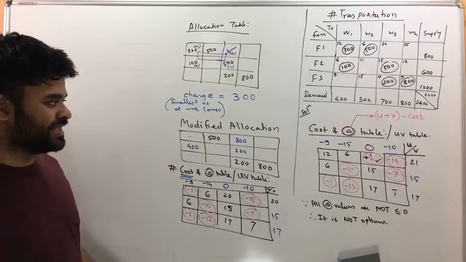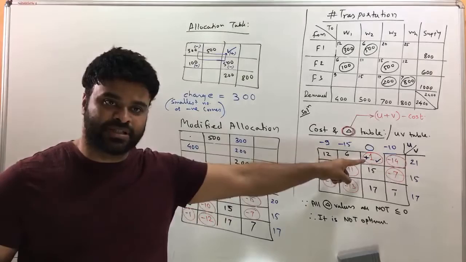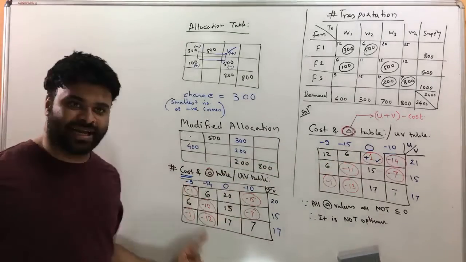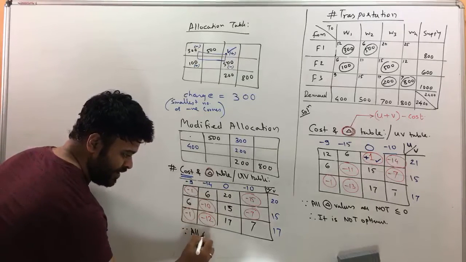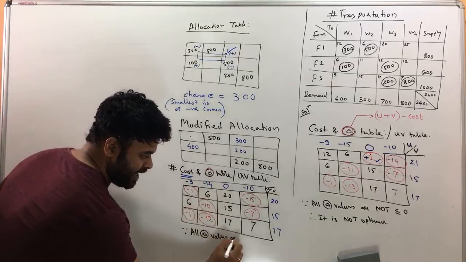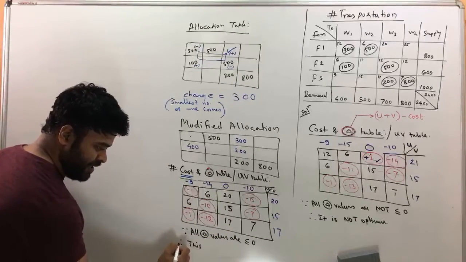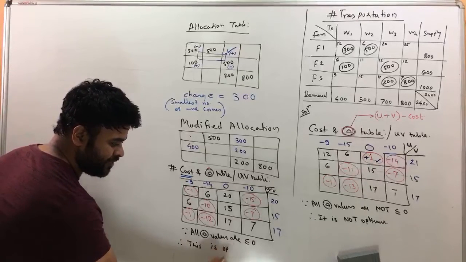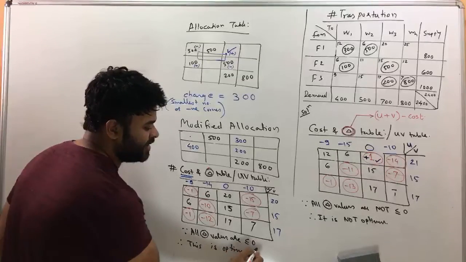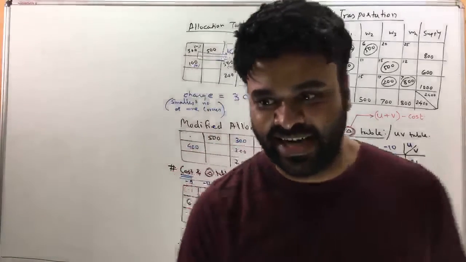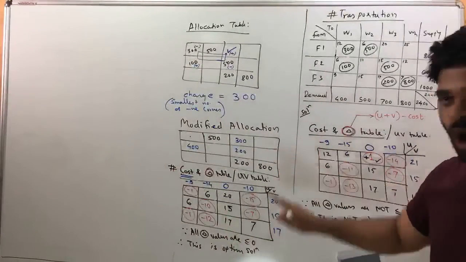Alright. Now I just want you to compare the two cost data tables. One had one positive value, and if you see here, these deltas are all negative. So if you have all deltas negative, you write down: since all delta values are less than or equal to 0, this is the optimum solution. So finally, we've got the optimum solution, and this is the final answer. We have verified that this answer is optimum.